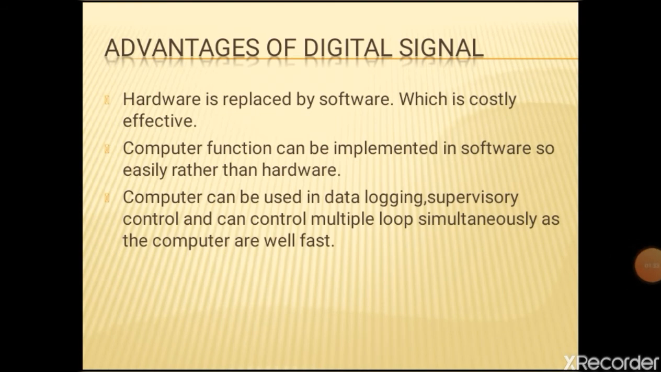Advantages of digital signal. Hardware is replaced by software, which is cost effective. The computer function can be implemented in software more easily than in hardware. The computer can be used in data logging and as a supervisory controller, and can control multiple loops simultaneously as computers are very fast. Reliability in implementation: you can simply modify the control function in software without any extra cost.